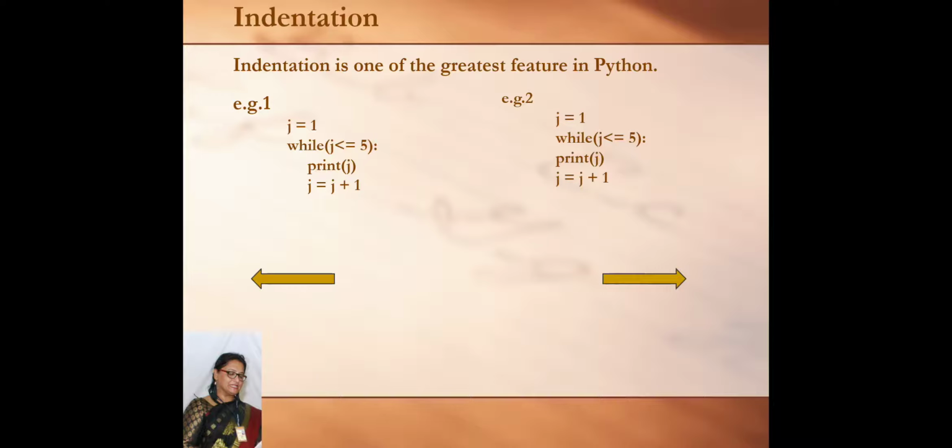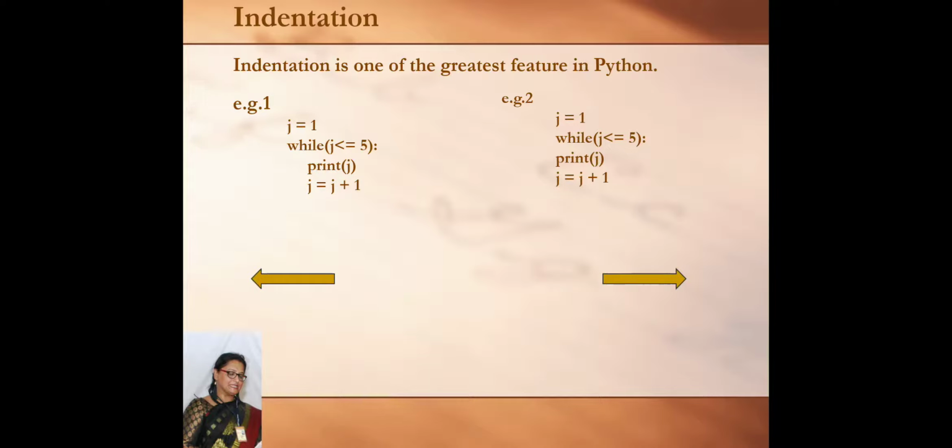In the first example, in the while loop, whenever we start our while loop, we are not using curly braces, but we leave some spaces blank whenever we are creating the block. So in case of Python, we have to leave 4 blank spaces, which is known as indentation, and it is compulsory to create a block.